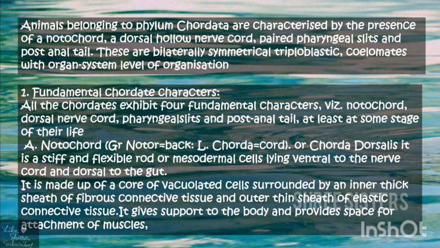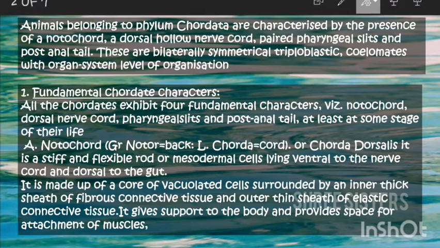If any animal has a notochord at least at one point of their life, even though it doesn't persist throughout their life, they are considered chordates. Even though chordates don't have a very wide variety of species, they have very few species, they are very successful at adapting to any environment throughout the world. As I discussed before, if it has a notochord even at some point of its life, it is considered a chordate. So this is the basic thing about chordates.